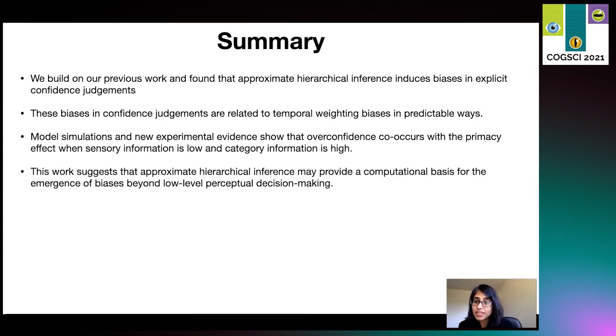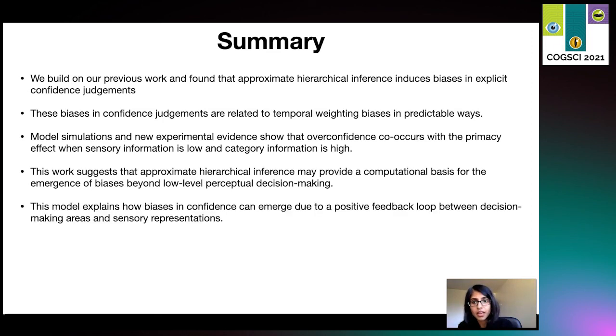This work also suggests that approximate hierarchical inference may provide a computational basis for the emergence of biases beyond low-level perceptual decision-making. And finally, the model explains how biases in confidence can emerge due to a positive feedback loop between decision-making area and sensory representations.